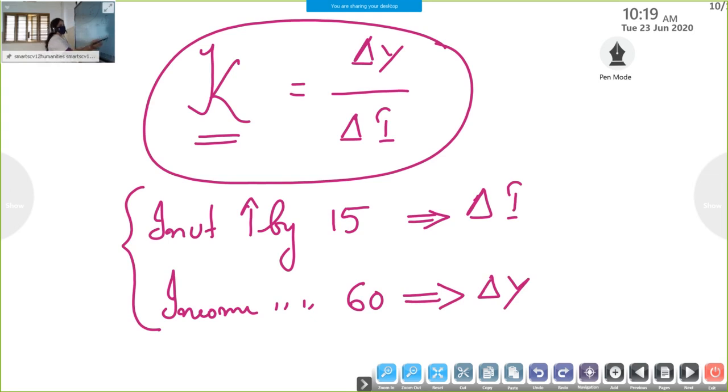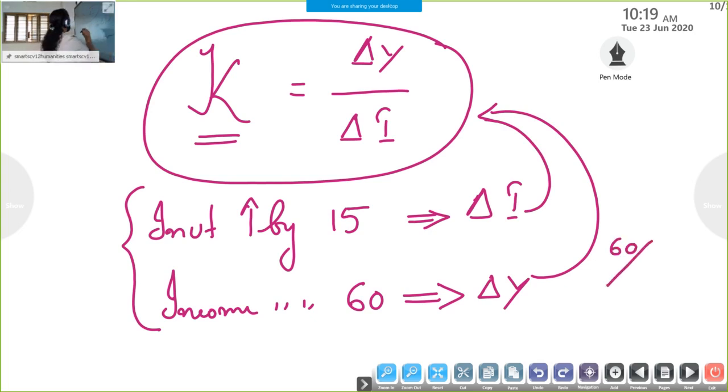Then what is the formula for K? Delta Y by delta I, just substitute. We are getting delta Y is 60 by delta I, meaning investment, 15. So the answer is 4. So the level of income increased 4 times due to the rise in investment. Okay, 4 times increased.